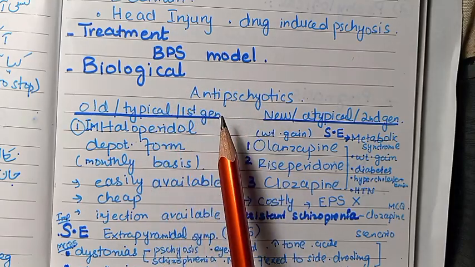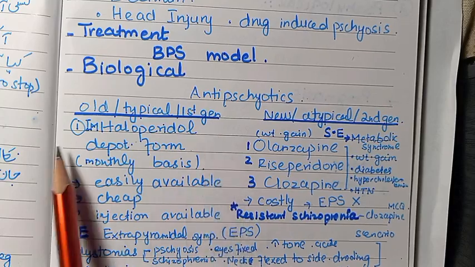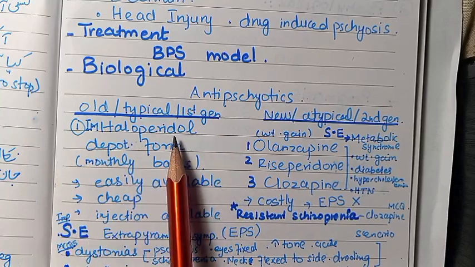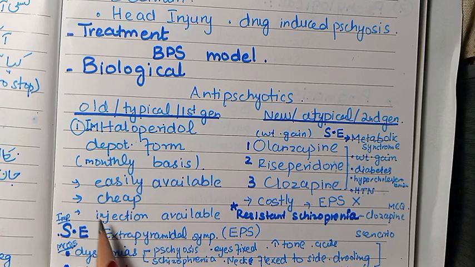Biological component includes use of antipsychotics, old typical first generation, which includes intramuscular haloperidol, which comes in depot form, easily available and also very cheap. Side effects include extrapyramidal symptoms, EPS, such as dystonias, akathisia, Parkinsonism, tardive dyskinesia. Dystonias occurring in psychosis: eyes are fixed, increased tone, and are acute in nature. In schizophrenia, neck flexes to the side and drooling is present.